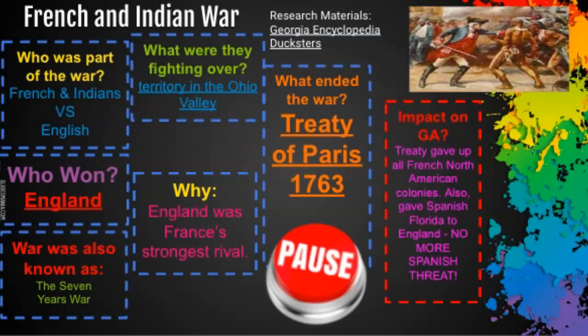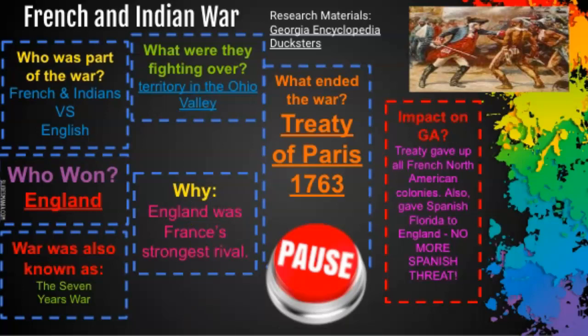The French and Indian War. Who was part of the war? It was the French and the Indians on one side and the English on the other. The Indians sided with the English in hopes of keeping their land. Well, unfortunately for the Indians, England won. The French and Indian War also went by another name, the 7 Years' War. They were fighting over the territory in the Ohio Valley. That's why England and France were rivals. England was France's strongest rival.